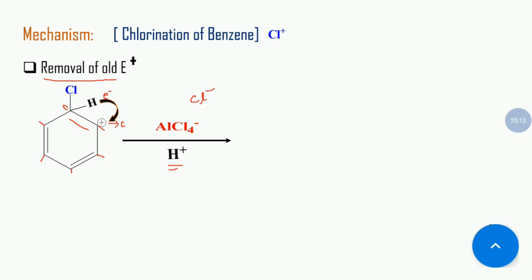So this chlorine, having electrons, shares its extra electron with the H plus, that is our old electrophile, making a product that is HCl. And also AlCl₃ remains the same because it's a catalyst. We know that a catalyst just speeds up our reaction process, but it remains the same at the end of the reaction.